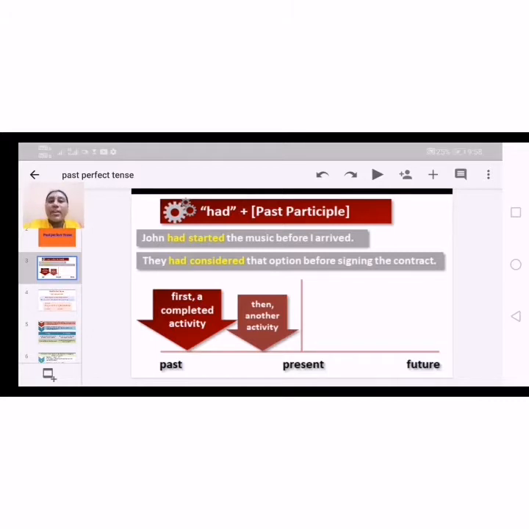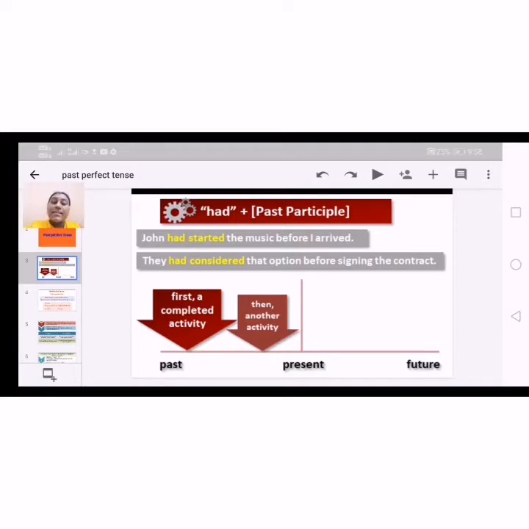The structure is subject plus had plus past participle, the third form of the base verb. The example: John had started the music before I arrived. So before his arrival, he had started the music. The second action began later.